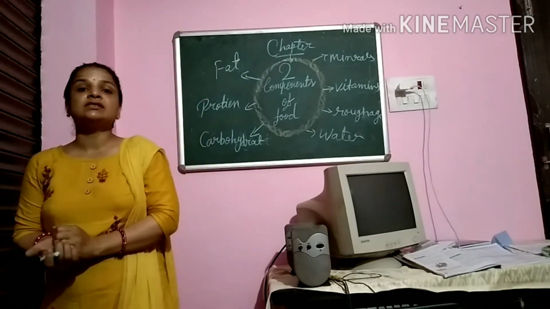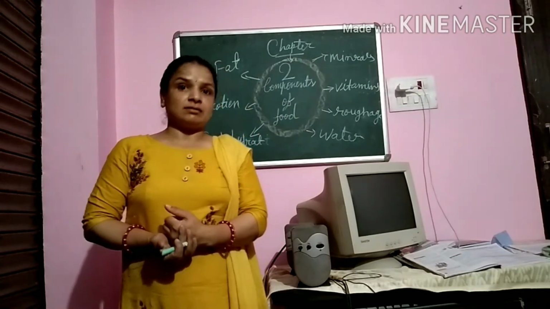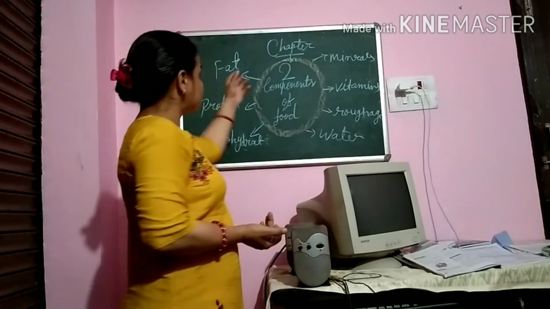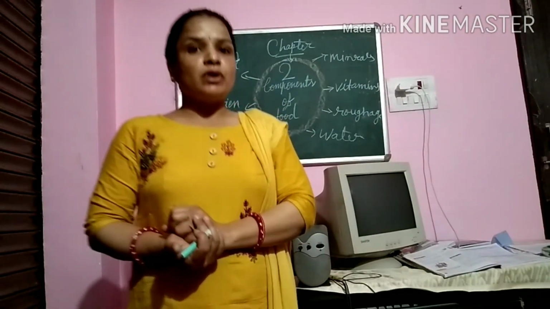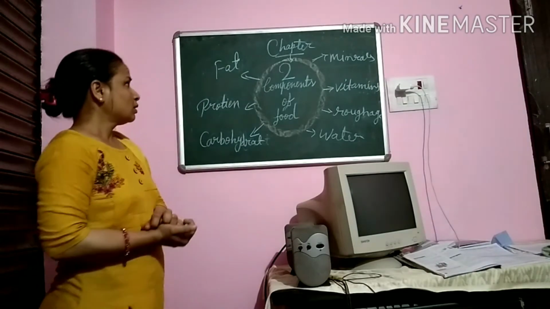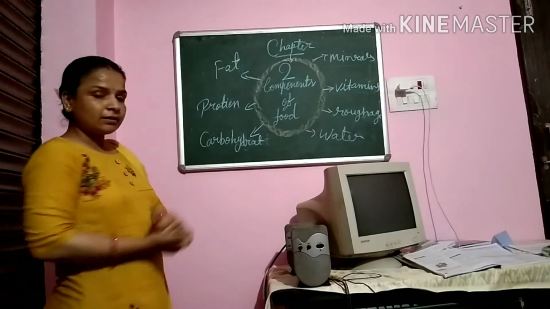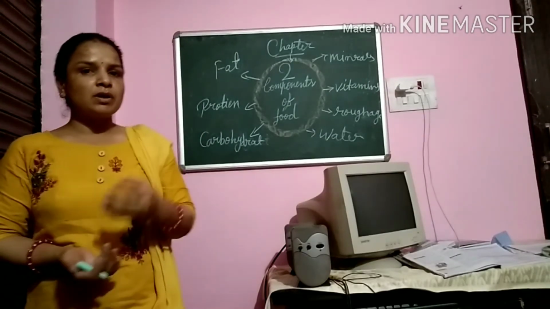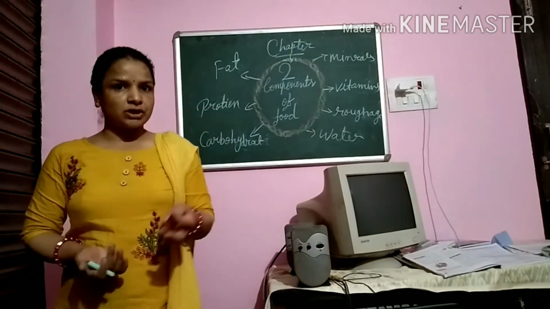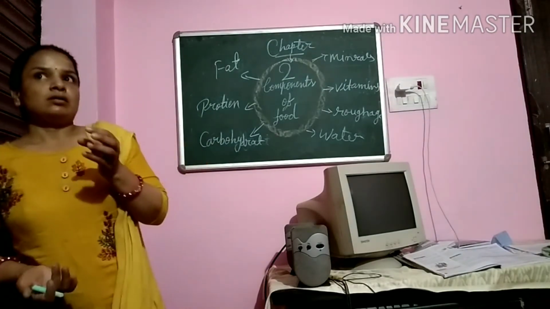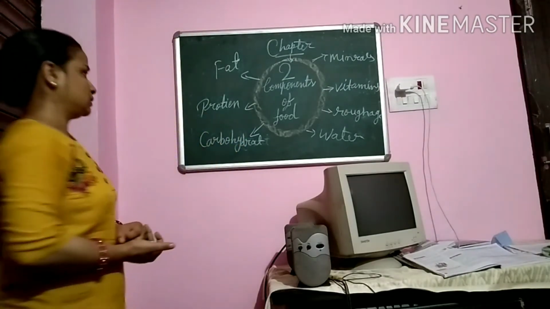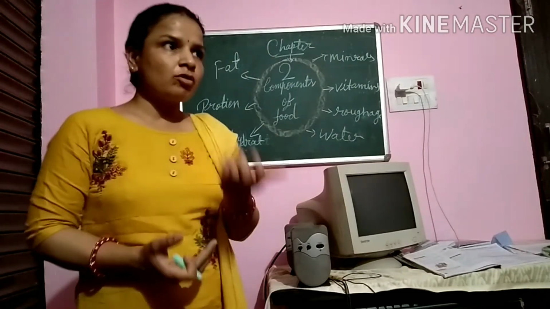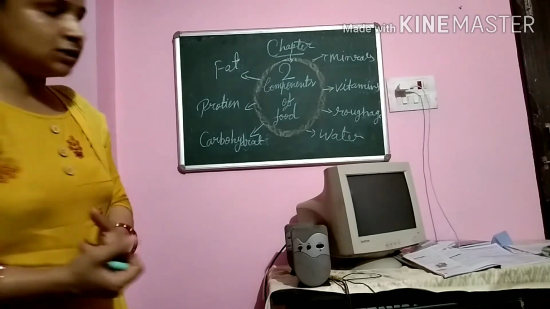The food which we have taken in our diet includes a variety of the components of the food. So carbohydrate, what is carbohydrate? Carbohydrate is an energy giving food. For example, starch, sugar, potato and cereals are examples of carbohydrate. The function of carbohydrate is to give us energy.